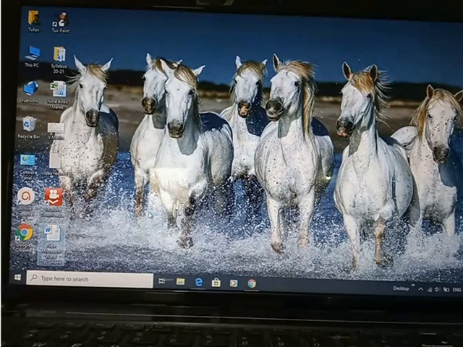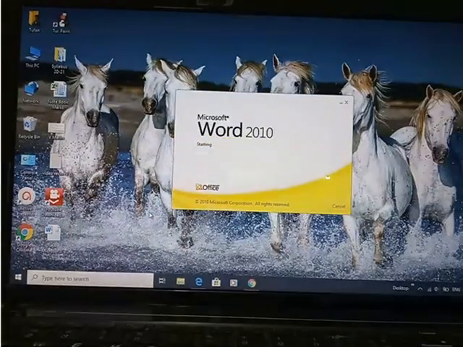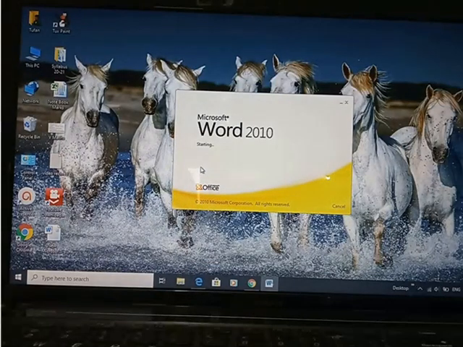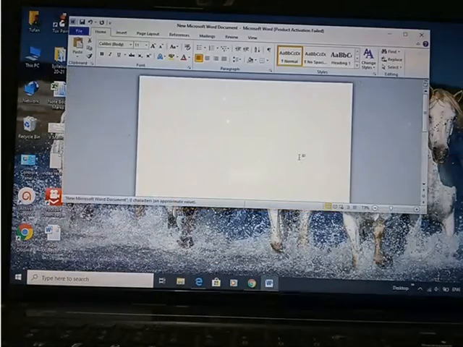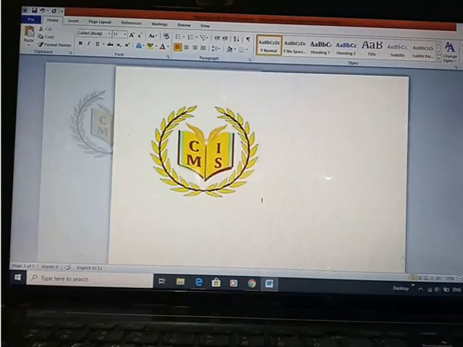As we already discussed, to open any particular application, you will do double click on this, or right click and then open. Okay, so if you are doing left click, then double click, or if you are doing right click, then right click and open. Okay, so it is opening. Okay, this is one of the logos of our school, and this is MS Word. So this is 70%. I am doing 100%.